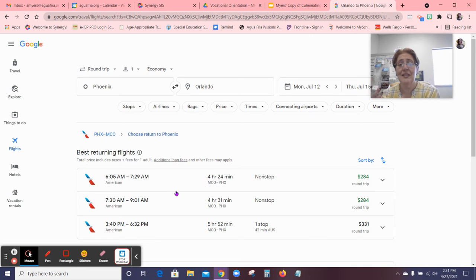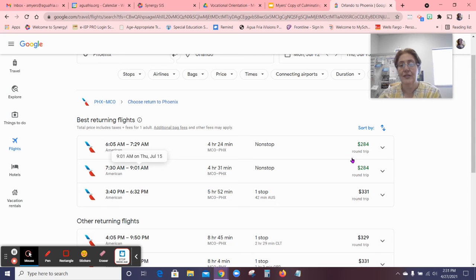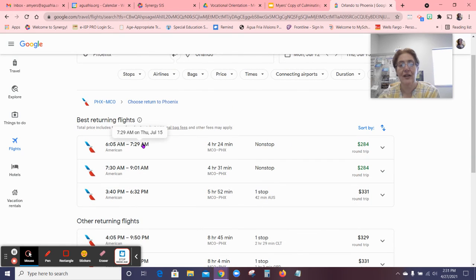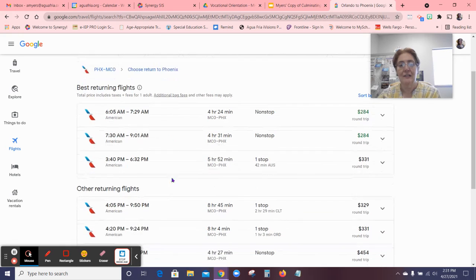And I like to leave my destination usually later in the afternoon. Though this is cheaper, you kind of want to take a look here. These are actually cheaper, but I don't want to leave at like 6:05 a.m. So actually what I might do is spend a little bit extra money and fly a little bit later. So I'm going to choose this one right here. This is a one stop. It's going to take me 8 hours. It's a really long time to be on a flight.